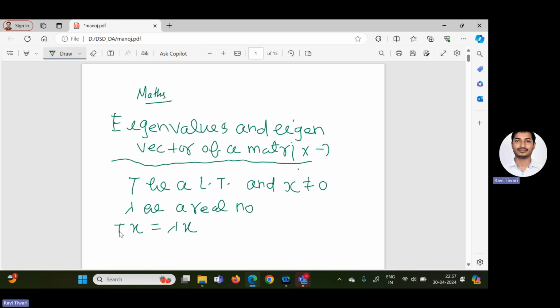So in this case, if T is a linear transformation and x is a non-zero vector such that T of x equal to lambda x, then this lambda is known as eigenvalue and this x is known as eigenvector. For example, let me clarify this. Let us assume that this is the x-axis and this is the y-axis, and x is a vector given by (1, 2).